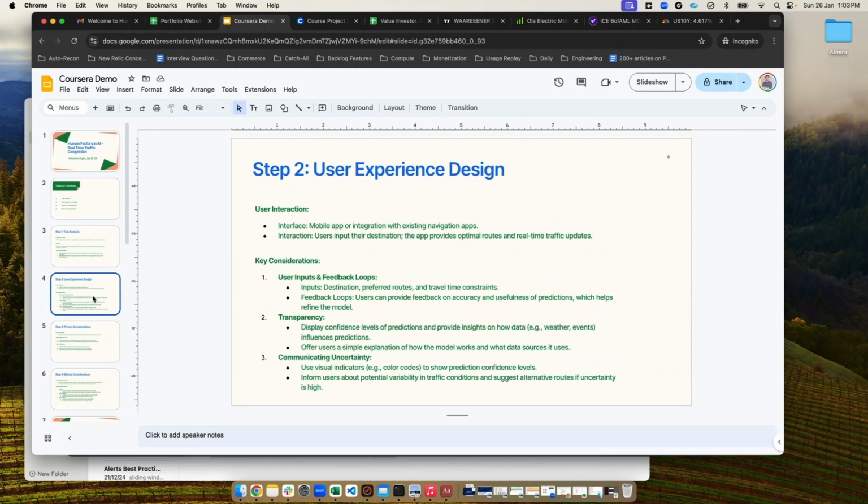Moving to user experience design or user interaction. The interface again will most likely be a mobile app or integrated with other existing navigation apps, right? What is the interaction going to be? The user will put in their destination, so the app will then provide the optimal routes for that destination. Key considerations here should be the user input and feedback loop. Input would definitely be the destination, preferred route, travel time constraints. For the feedback loop, the user can provide feedback on accuracy and usefulness.